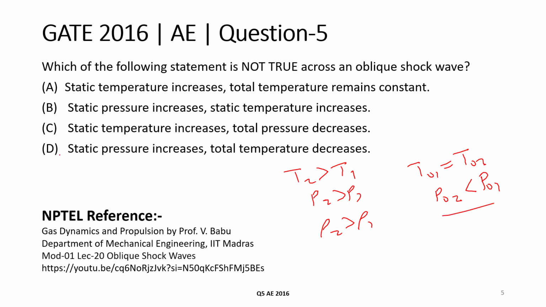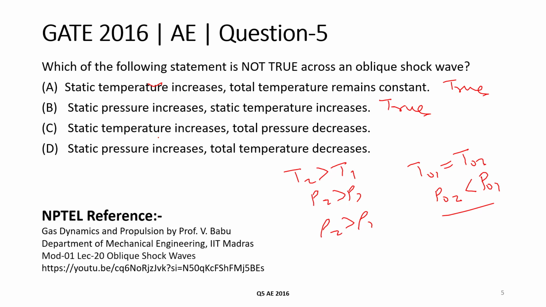So the first option, static temperature increases, which is true, and total temperature remains constant, which is also true. So this option is true. The second option is static pressure increases, which is true, and static temperature increases, which is also true. So this option is also true.